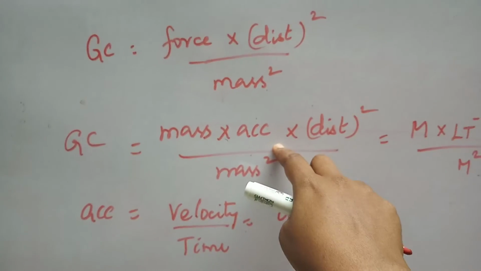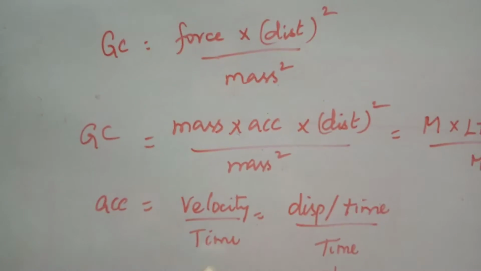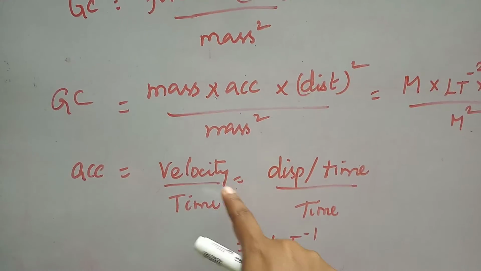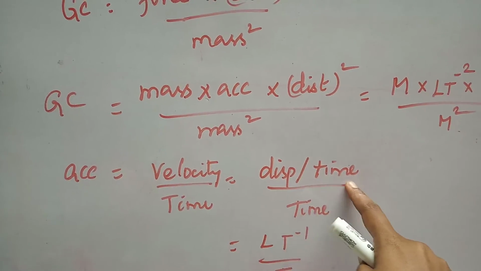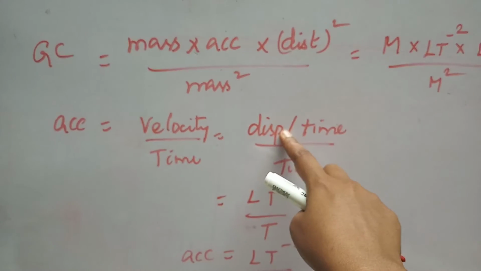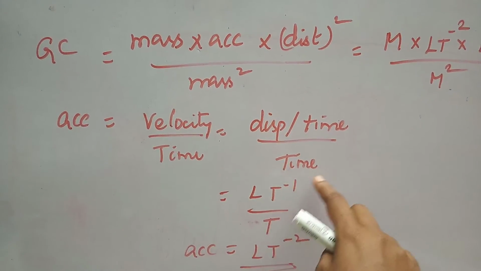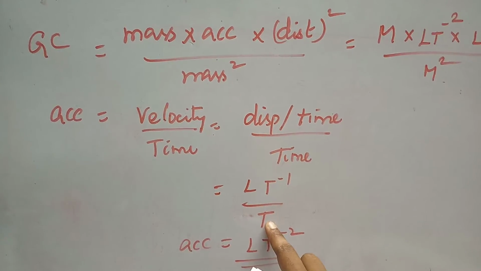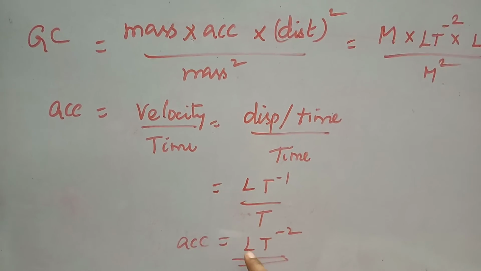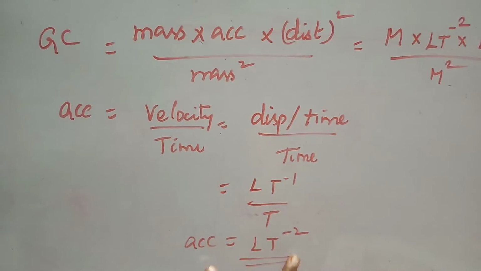Again, acceleration is a derived quantity, so you have to go for the fundamental quantity representation, which is acceleration is equal to, we know, velocity by time. Again, velocity is displacement by time, divided by this time. Displacement is nothing but length. So L divided by time, so it is t power minus 1, whole divided by t. When this t comes to the numerator, the acceleration becomes L into t power minus 2. So this is for acceleration.